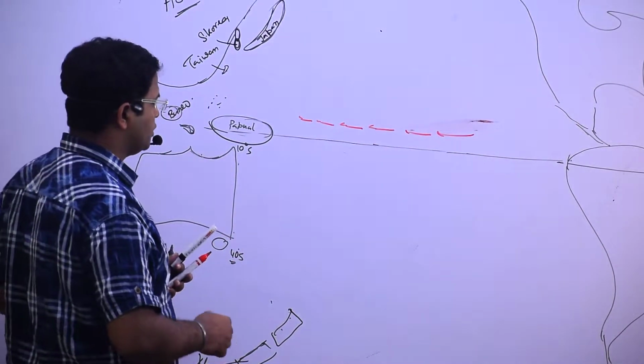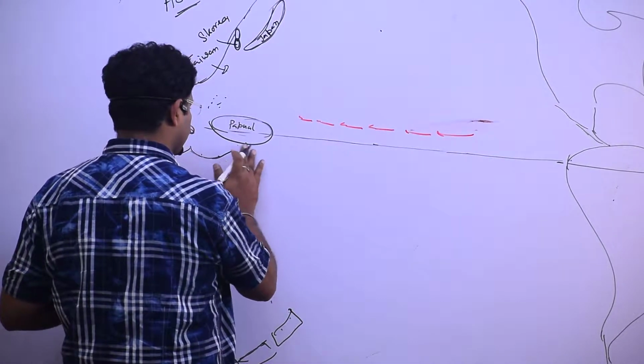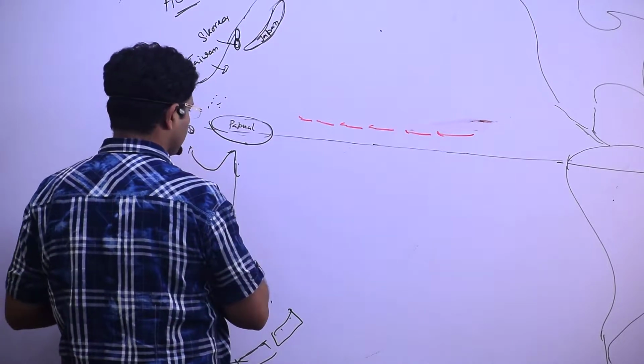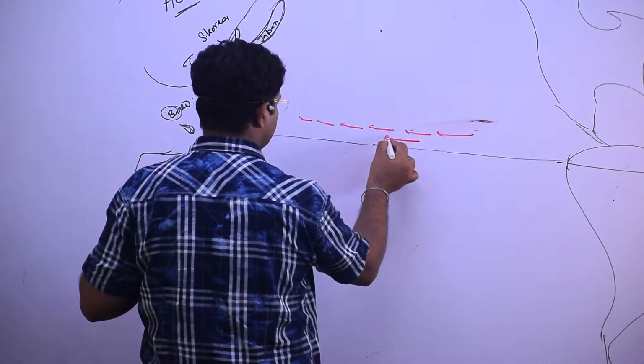Okay, so which are the ocean currents which have been formed? Just tell me. North equatorial current,